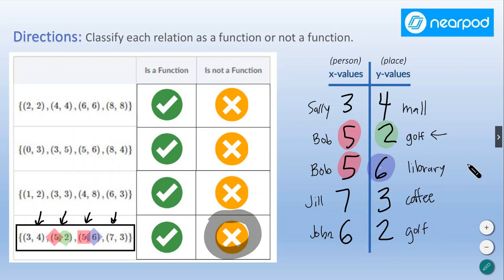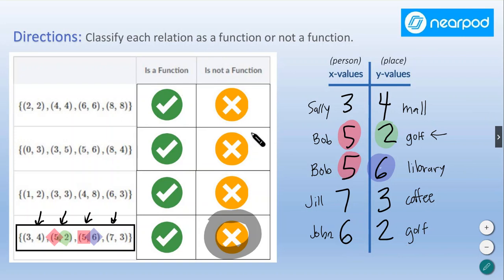But that actually works out, right? It's okay for both John and Bob to head to golf together, or be there at the same time, all right? Assuming that the golf course can handle more than one person at a time. So that is okay. That totally works, all right? So repeated Y values are okay. Repeated X values are not okay, okay? All right, so that is kind of the main idea of function.